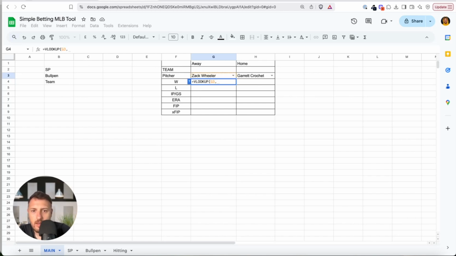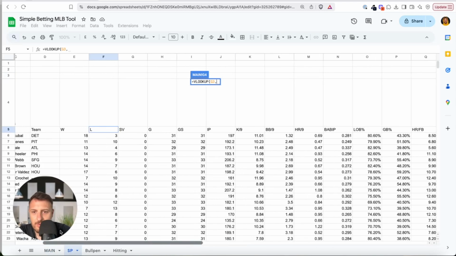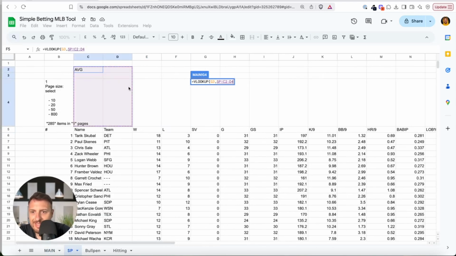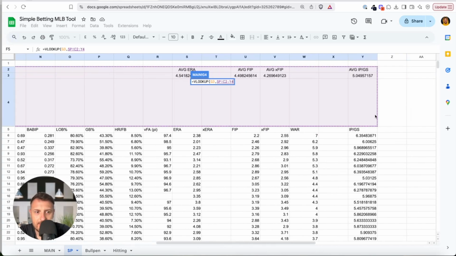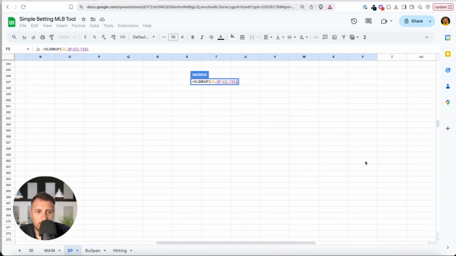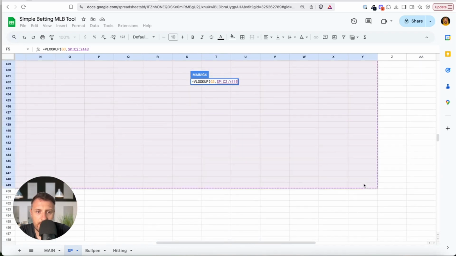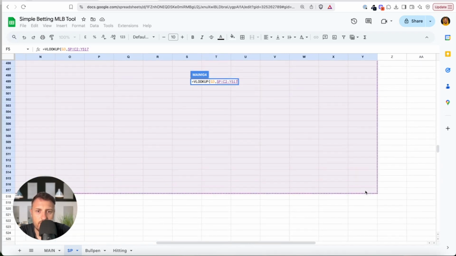You need to put a comma here, go back to this table, and I will select. You always need to select the first row where your names will be. So I will select this, scroll down. I can make it a little bit bigger because later maybe more pitchers will pop up.